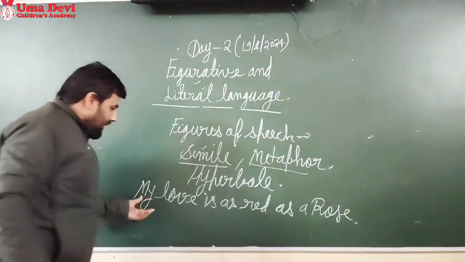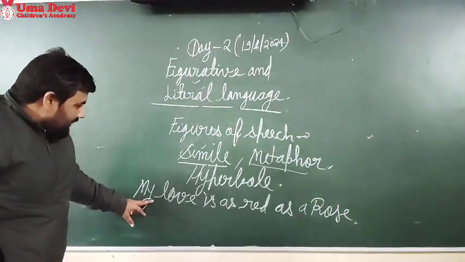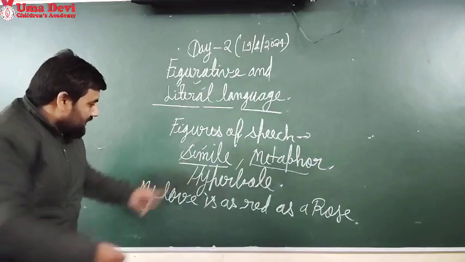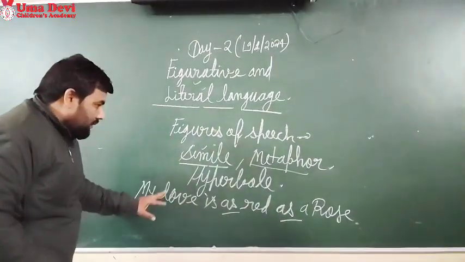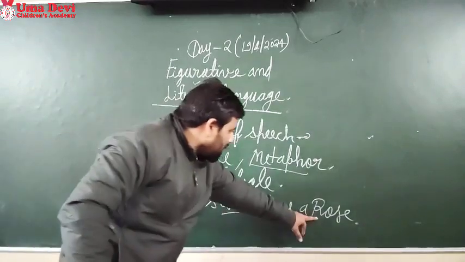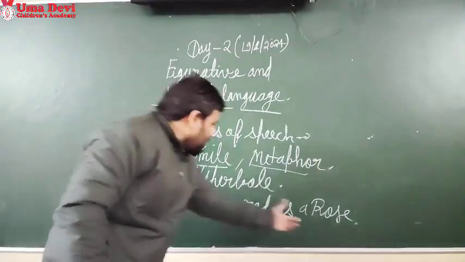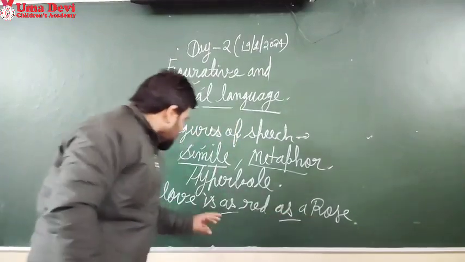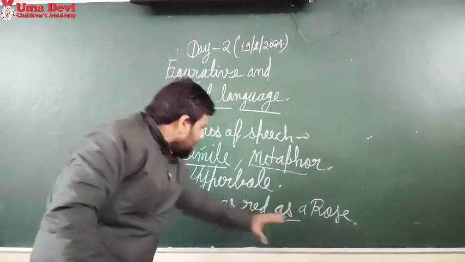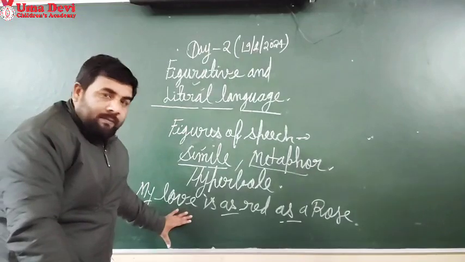Here the figure of speech is simile, because there are two different objects, love and rose, and the word as is used. The first object is my love, the second is rose. So this is called simile.